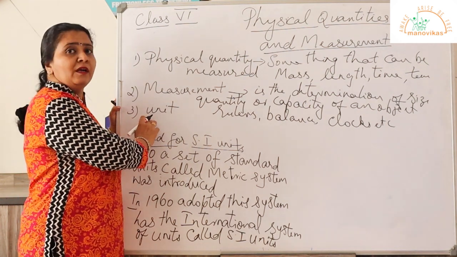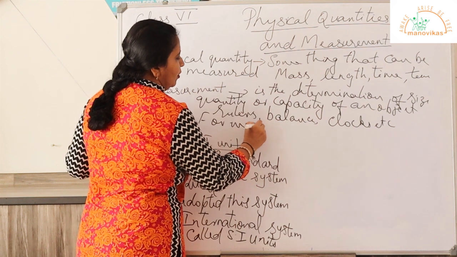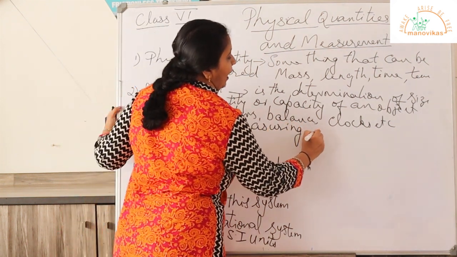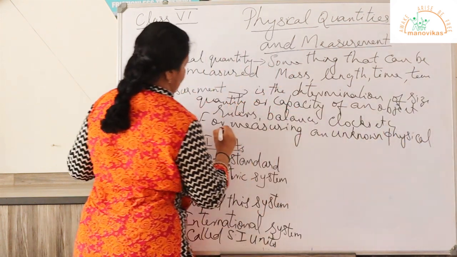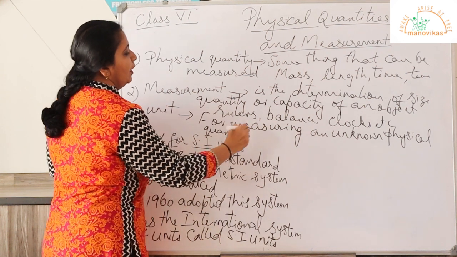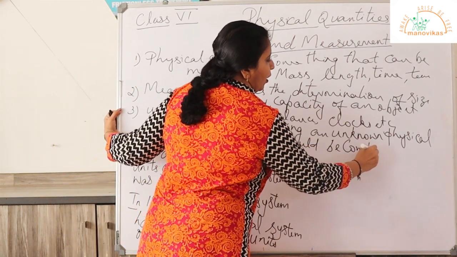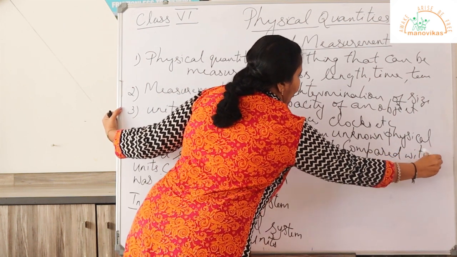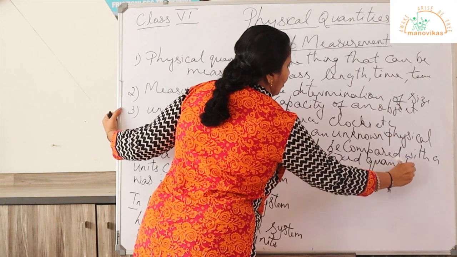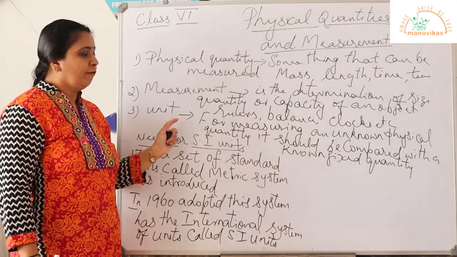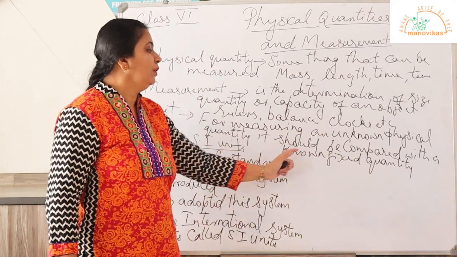So let us see what is a unit now. Unit: for measuring an unknown physical quantity, it should be compared with a known fixed quantity.